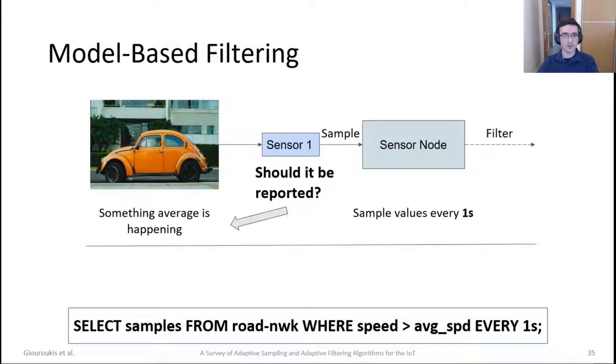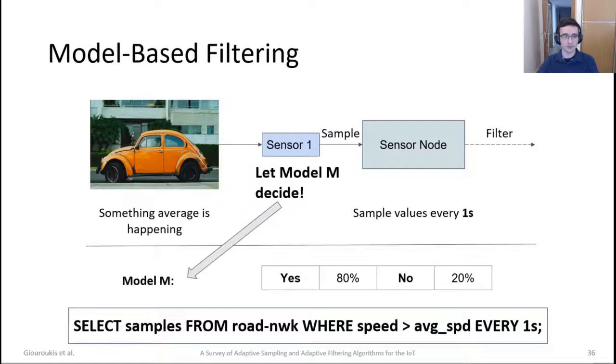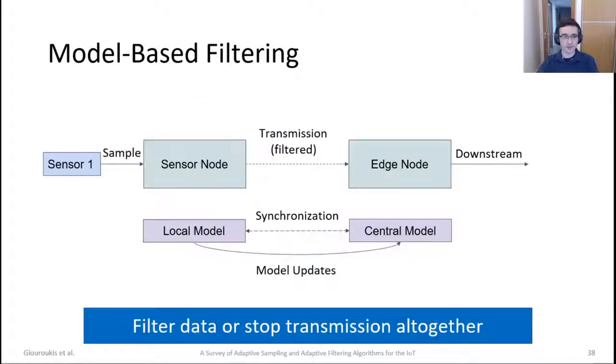Should this incident be reported, coming from a highway where we actually check for higher than average speed? This time we use a model in order to get an answer of yes or no, whether this incident should be reported to the sink, where we get some confidence interval. In our case, the model says yes.